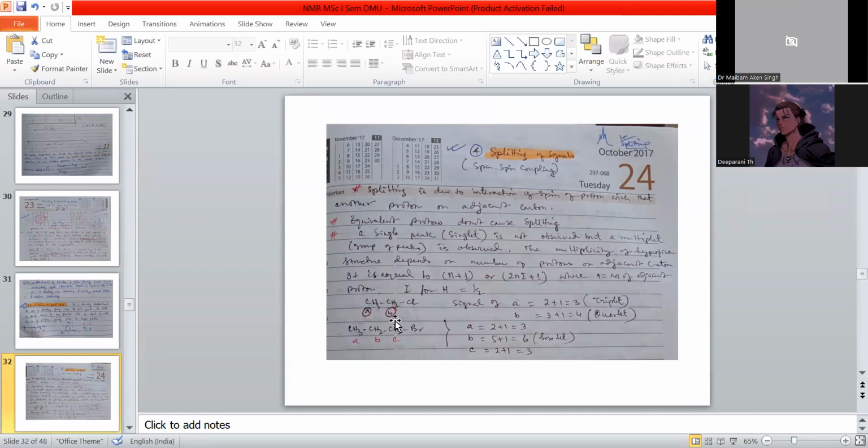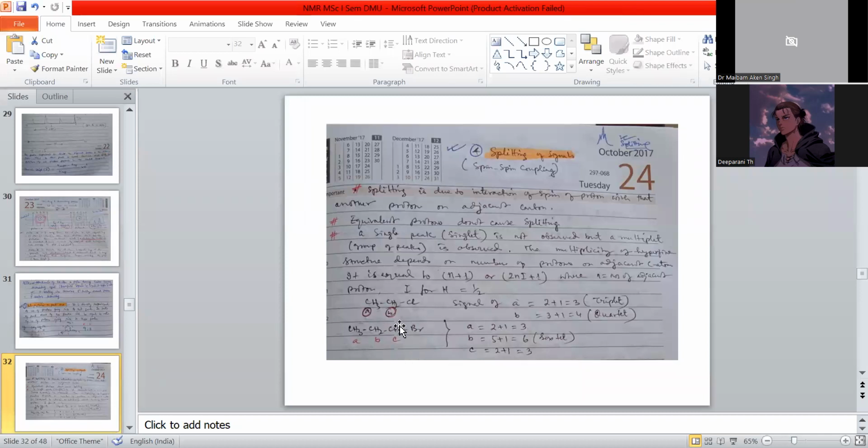In the case of B, the 2 hydrogens have the same environment, but nearby there are 3 hydrogens, so 3 plus 1 gives 4, a quartet. In another example, A, B, C: for A, 2 protons, 2 plus 1, 3. For B, 3 plus 2 is 5, 5 plus 1, 6, a sextet. And C is the same as A because of 2 protons.